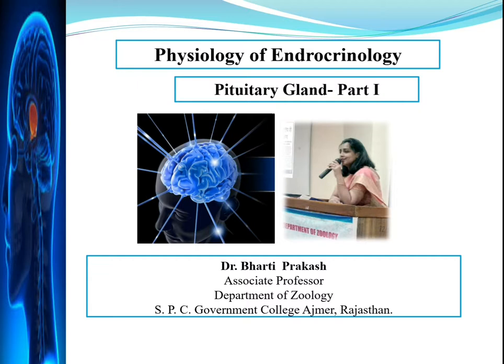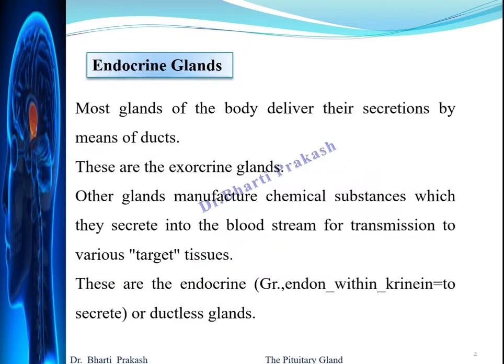So, the two major categories of glands in the body are the exocrine glands and the endocrine glands. So, let us begin with our physiology of endocrinology, in which today we will start with the structure of the pituitary gland. Most glands of the body deliver their secretions by means of ducts. We have already seen this, and these are the exocrine glands.